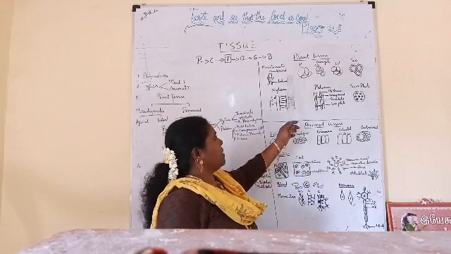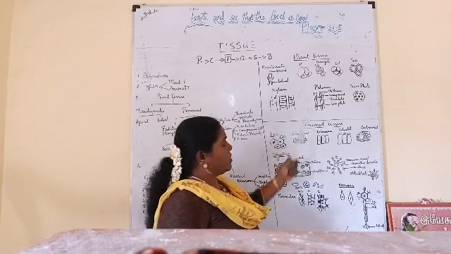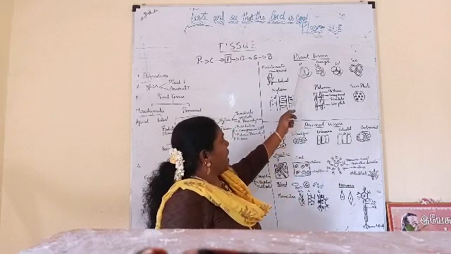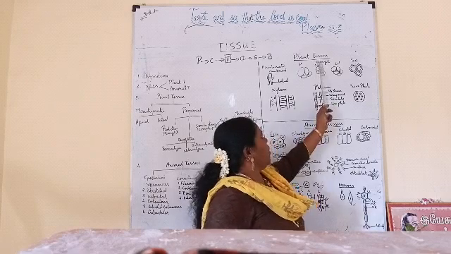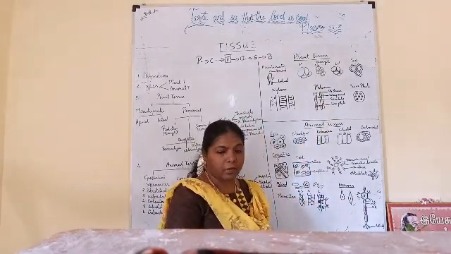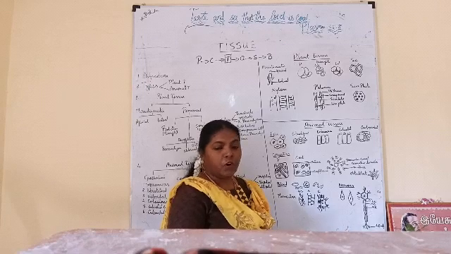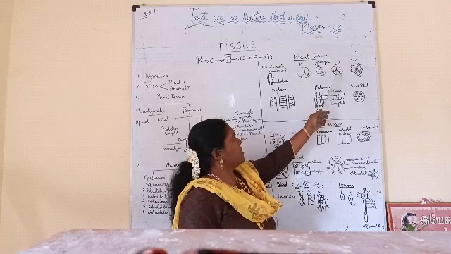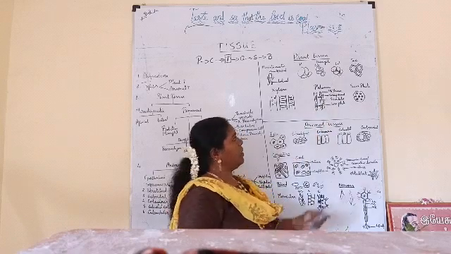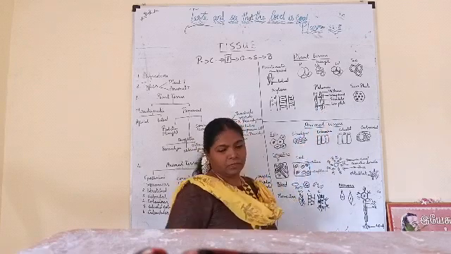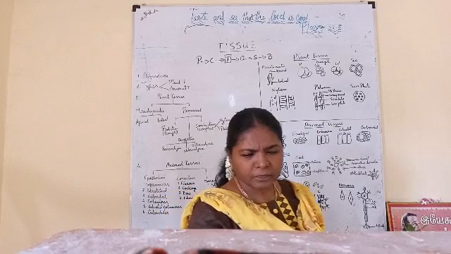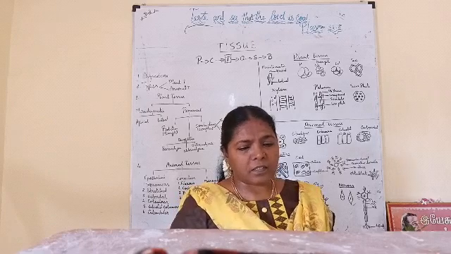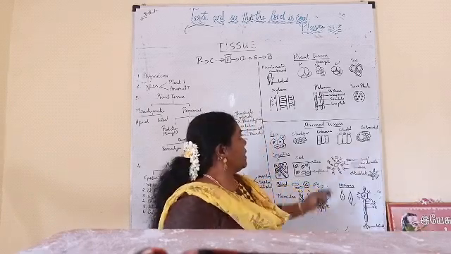And the same parenchyma cells you can see in the cortex of the stem, leaf and root. If they have more chloroplast, they are called chlorenchyma. They are responsible for photosynthesis. Okay. Then one more type of tissue is there, collenchyma. In collenchyma, the corners of the cells are thickened. So, there will not be any intercellular space. Okay. So, that is collenchyma.